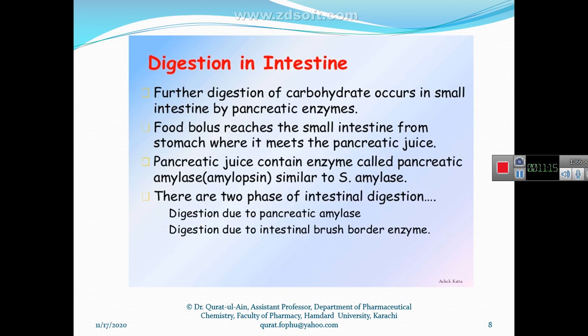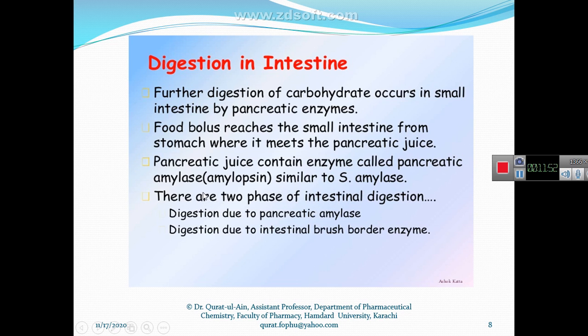So then food reaches the intestine. And what happens in the intestine? The intestine releases intestinal juice that contains different enzymes. And the pancreas releases pancreatic juice. It contains amylase, again amylase, but this name is amylopsin, and this is different from salivary amylase.